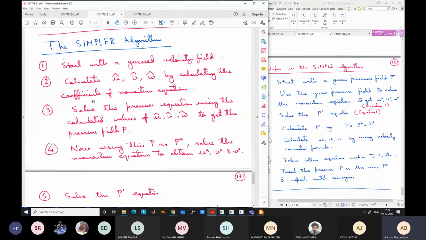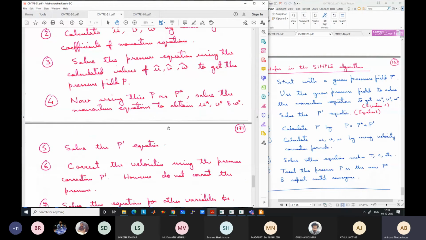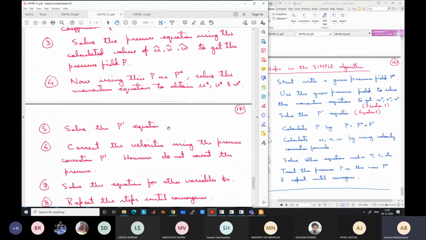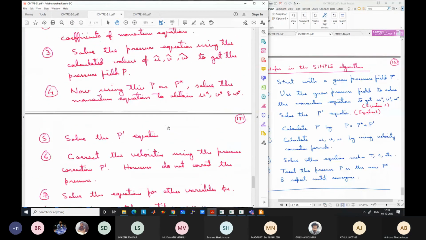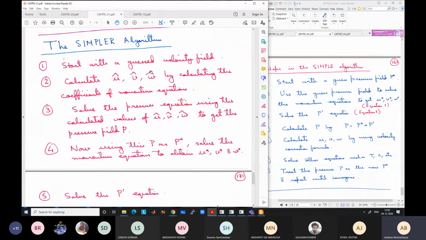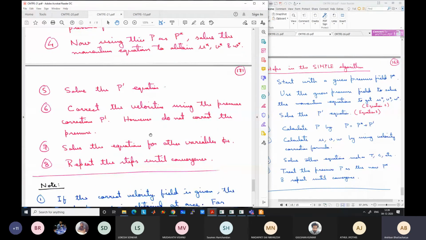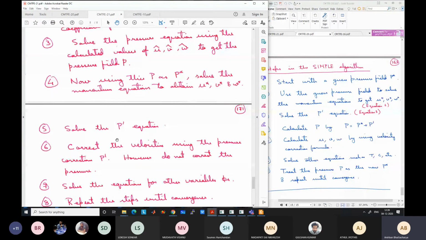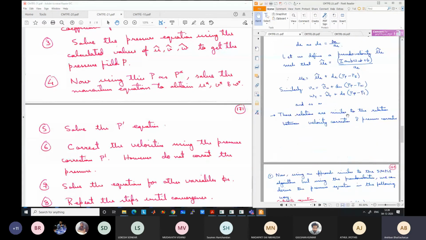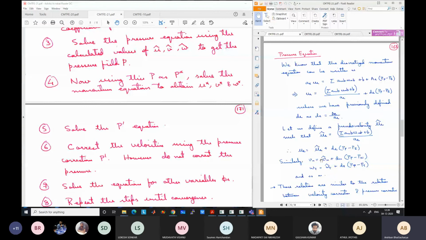So now you know how U hat, V hat, and W hat will be calculated. For the first iteration it is based on the initial guess, and for subsequent iterations, the formulation of U hat, V hat, and W hat has all the velocities. We have already updated the velocities using velocity correction, and these velocities will be used for the subsequent iterations. We can keep on solving like this. Any questions?